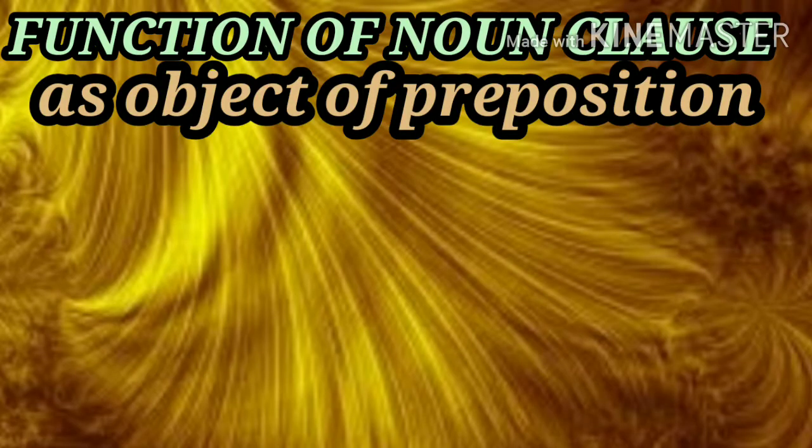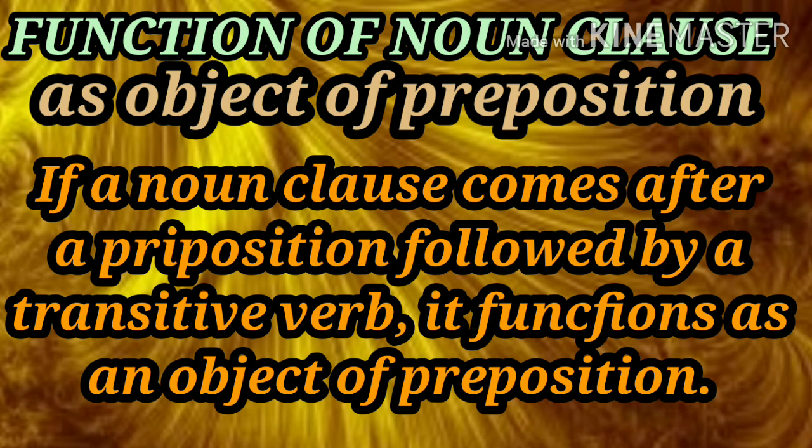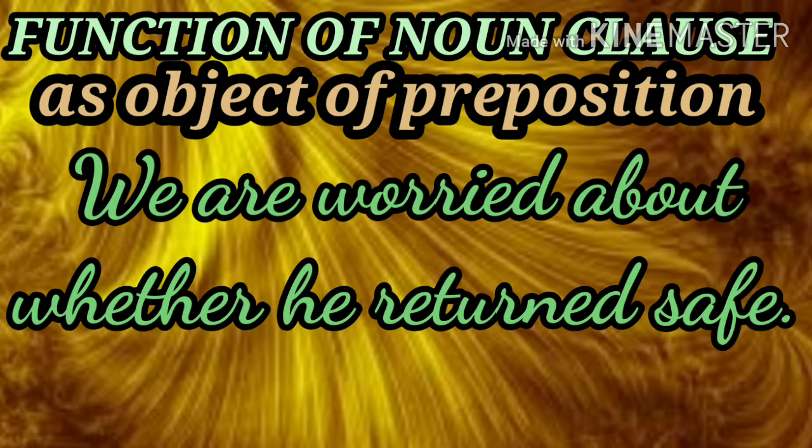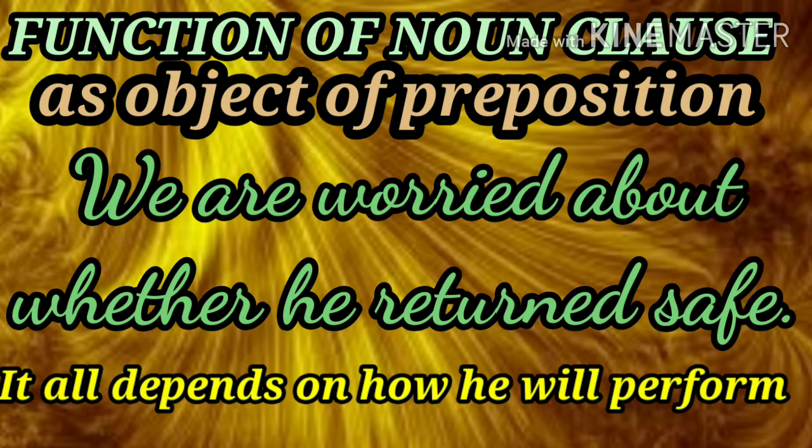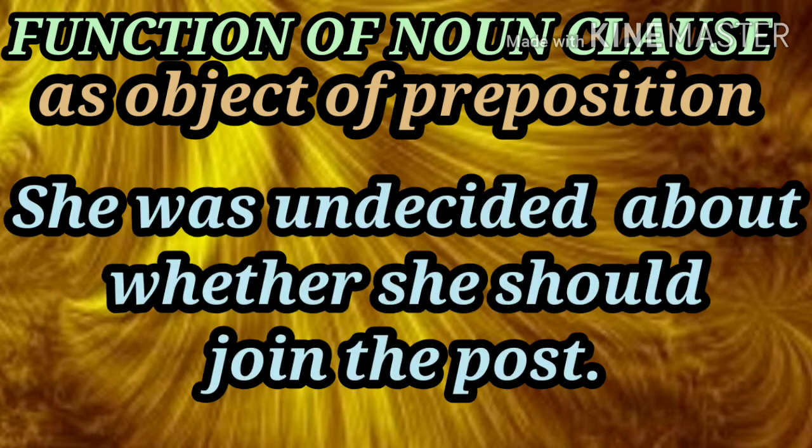Now let's move to the function of the noun clause as an object of the preposition. If a noun clause comes after a preposition followed by a transitive verb, its function will be object of the preposition. For example, we are worried about whether he returns safe. It all depends on how he will perform. She was undecided about whether she should join the post.